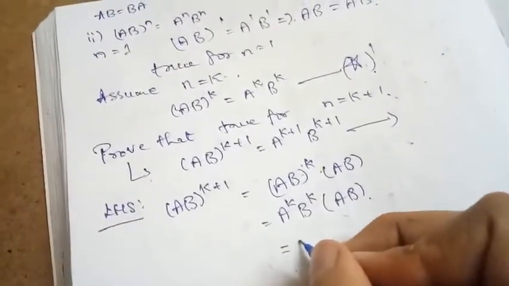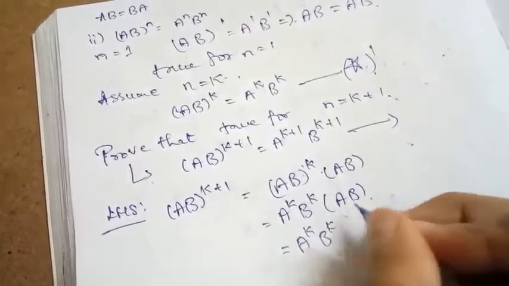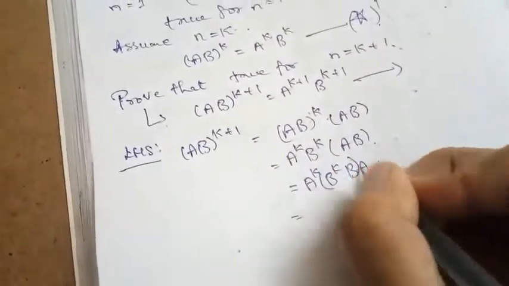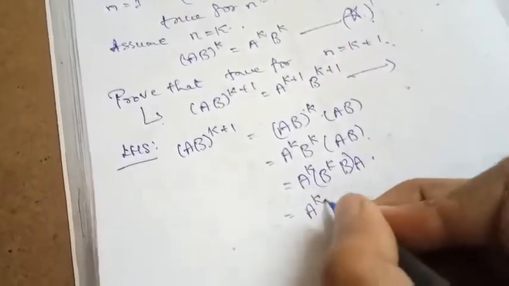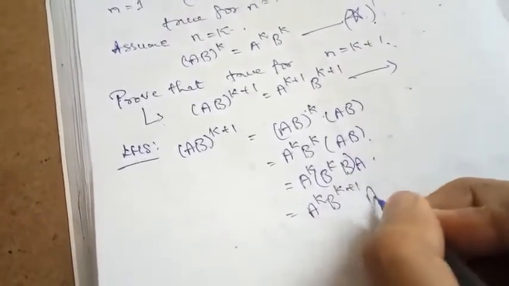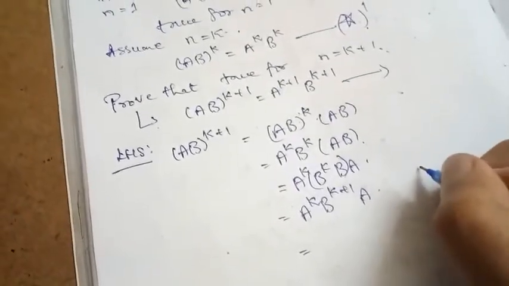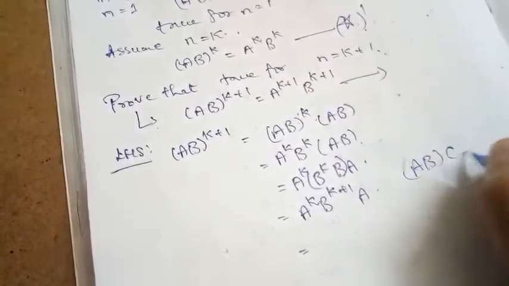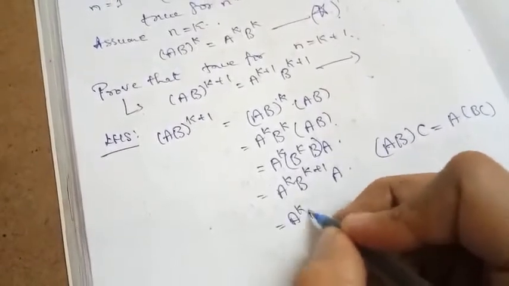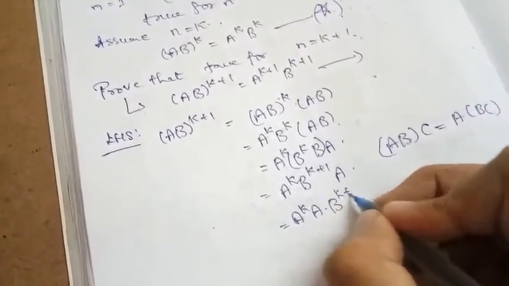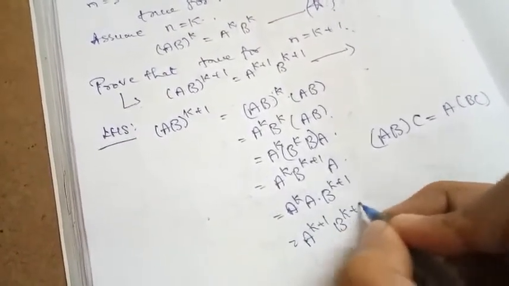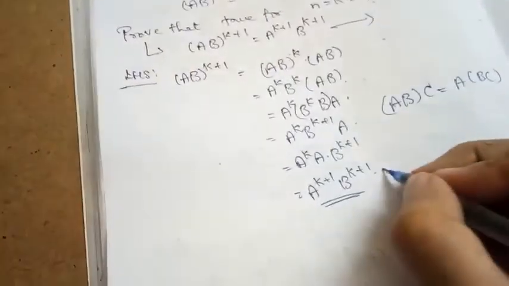By the given, we know that A to the power k times B to the power k, AB, is equal to BA. Now by grouping this, this becomes A to the power k, B to the power k plus 1, into A. Since we know that matrix multiplication is associative, that is AB into C is equal to A BC, I can write this as A to the power k, A into B to the power k plus 1. This becomes A to the power k plus 1 into B to the power k plus 1, which is nothing but our RHS.